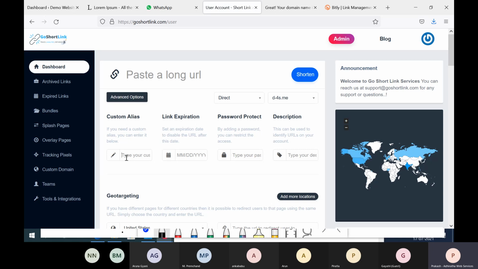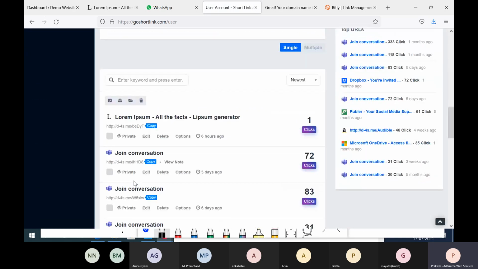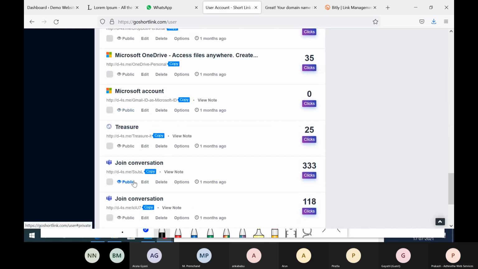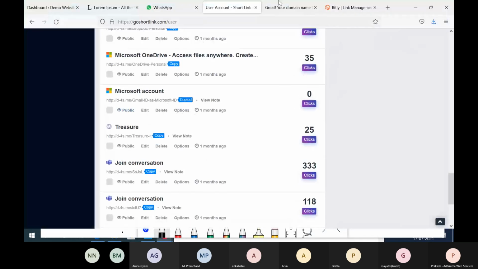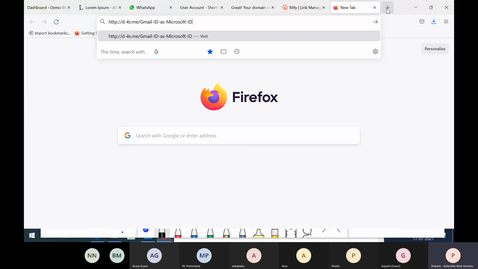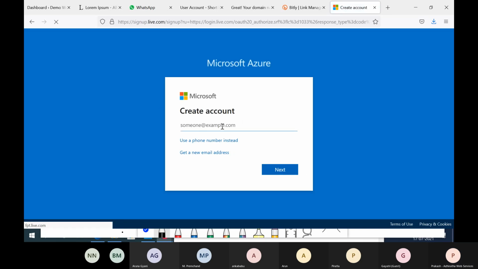Then they can add a custom alias. Okay, custom alias in the sense, I'll just show you here itself, I think. Okay, see now there's one URL here. If I copy this, see what it is showing, domain/Gmail ID as a Microsoft ID, right? So if you want to use this one, you can use your Gmail account, right, for converting into a Microsoft account as well.